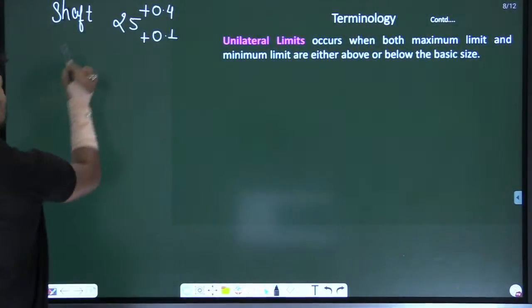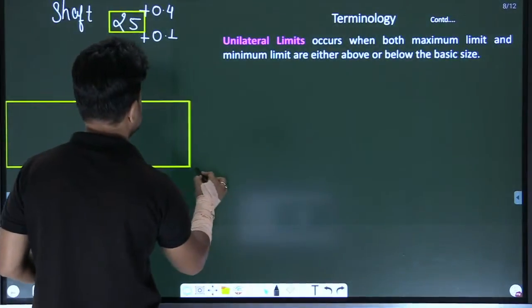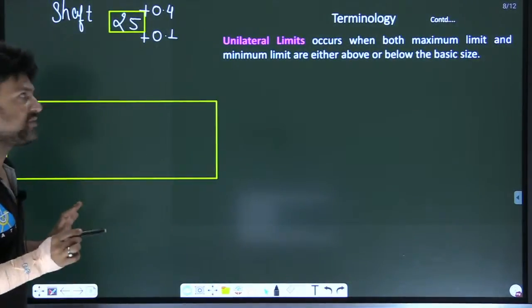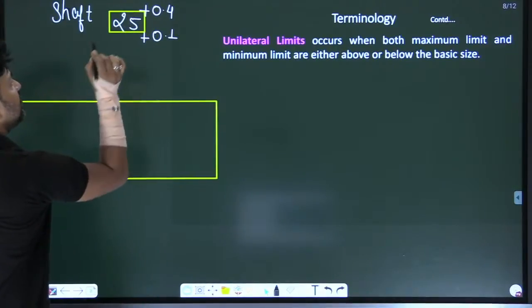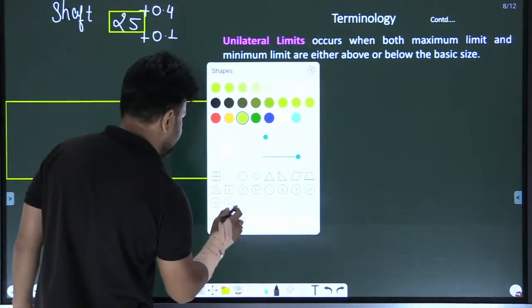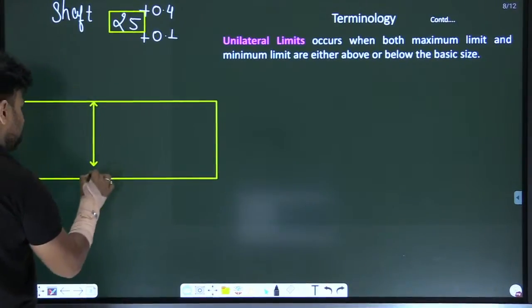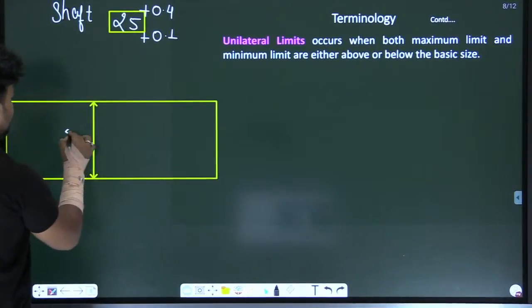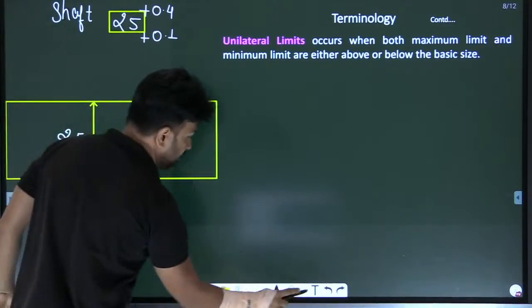Draw the basic size. This is the basic size, that is 25. Now the maximum size is 25.4.